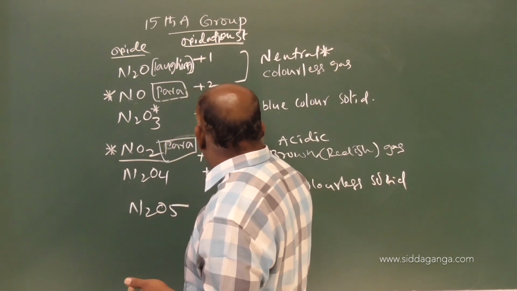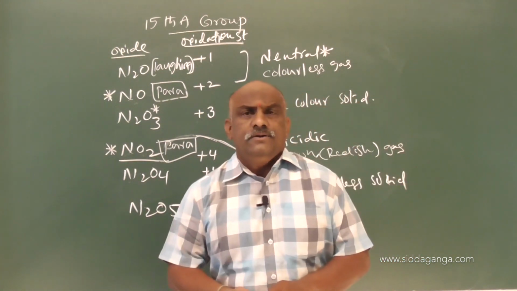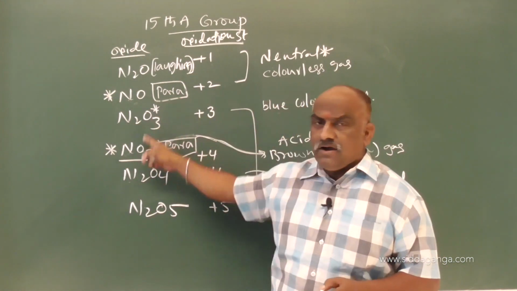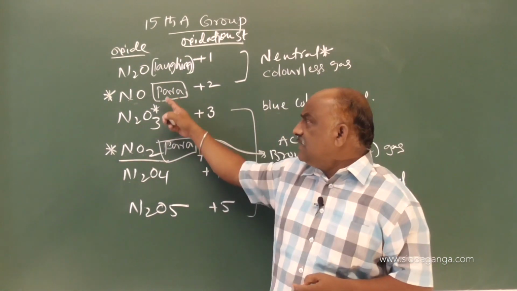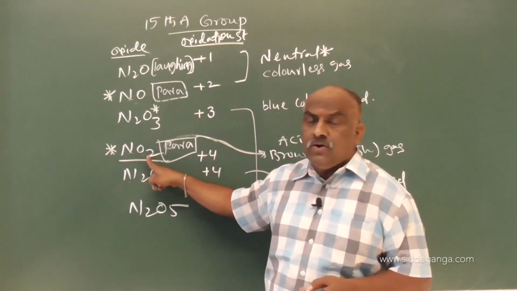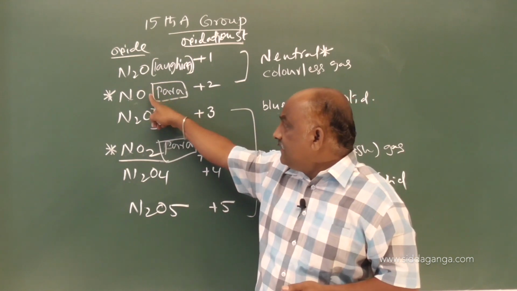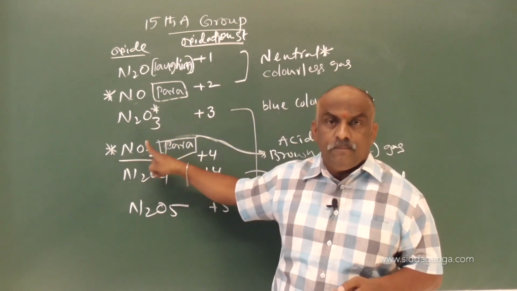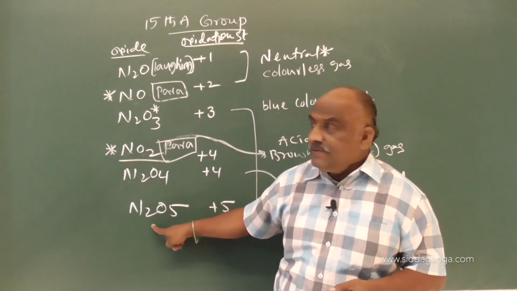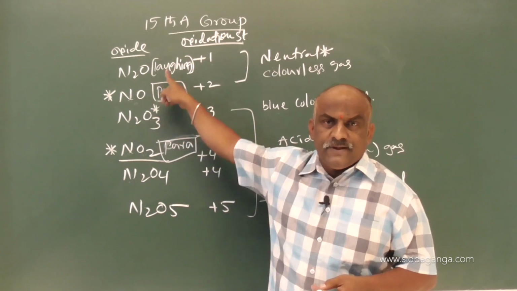Out of these 5 individual nitrogen oxides, NO and NO2 are paramagnetic. Nitric oxide and nitrogen dioxide are paramagnetic. Out of these 5 oxides, N2O and NO are neutral oxides.